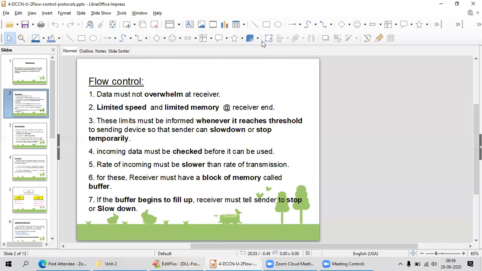That's the reason a limit must be informed whenever it reaches the threshold. Whenever you are using YouTube, it buffers after playing for some time, because you are not capable of processing the data and playing it on your display properly.